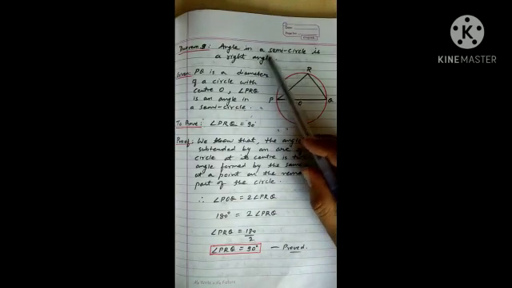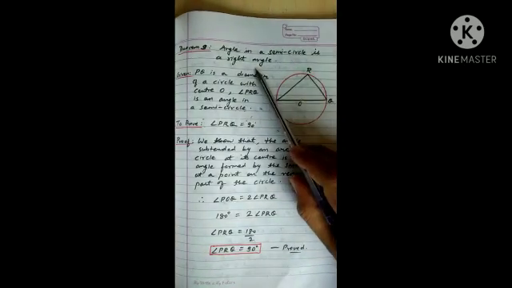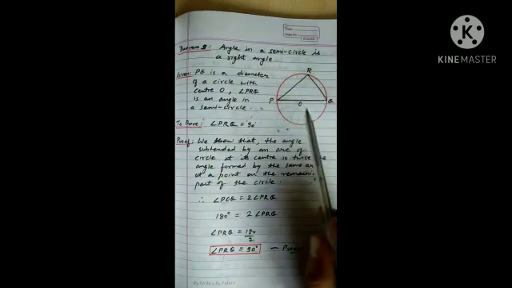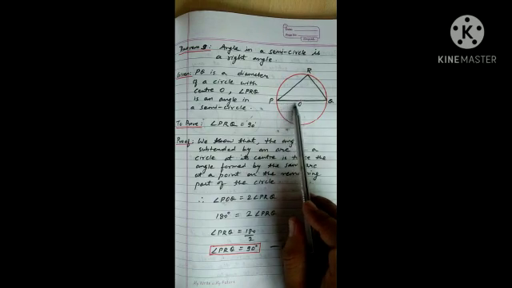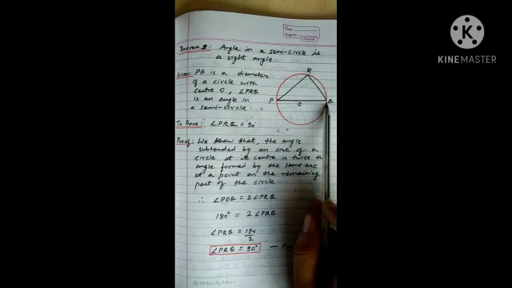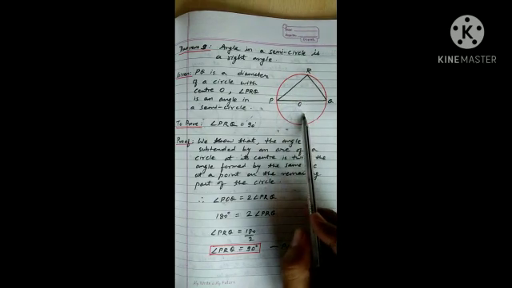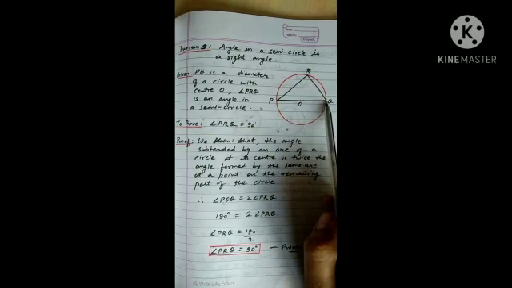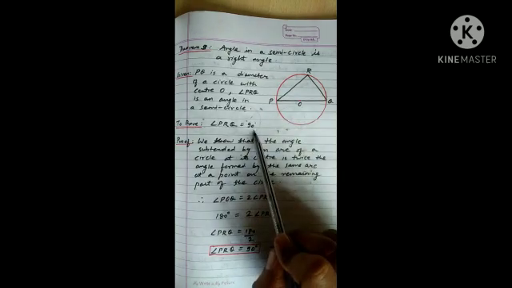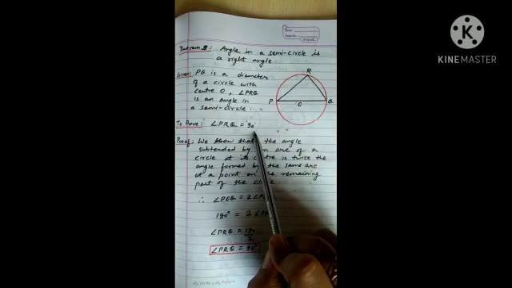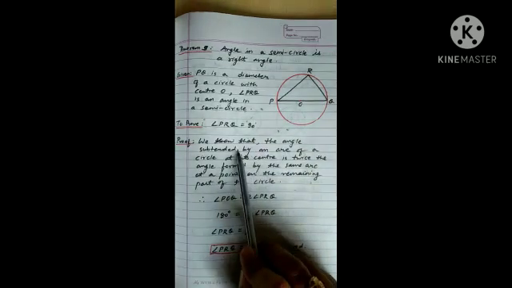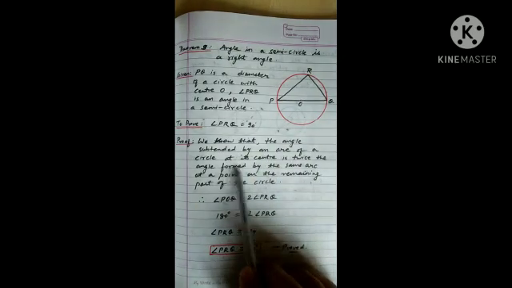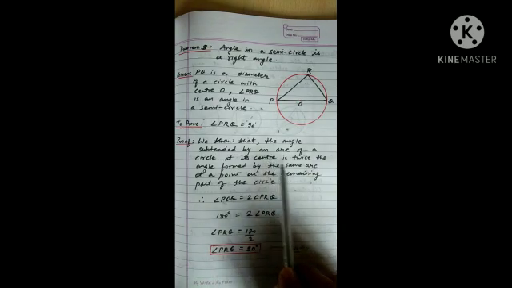Next is angle in a semicircle is a right angle. Here PQ is a diameter forming two semicircles. We have to prove that angle PRQ, which is in the semicircle, is a right angle. It means 90 degree. We know that the angle subtended by an arc of a circle at its center is